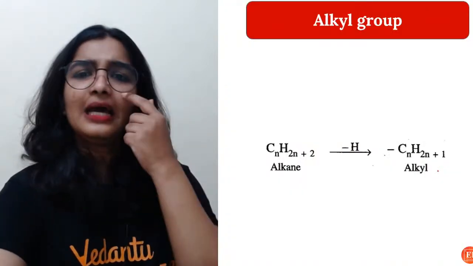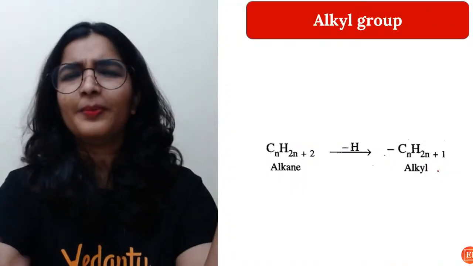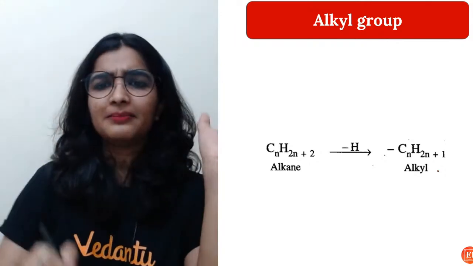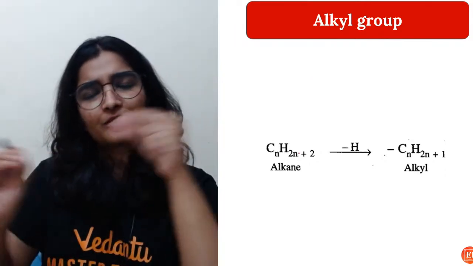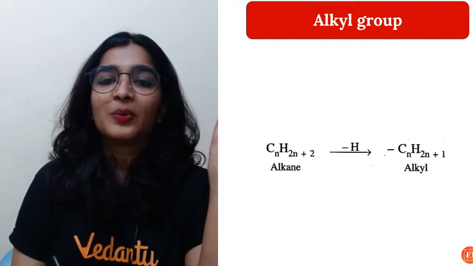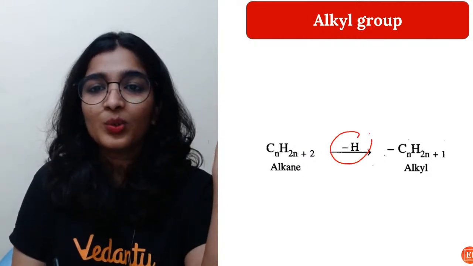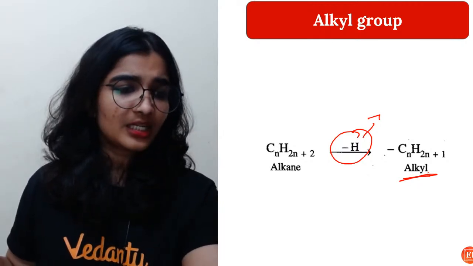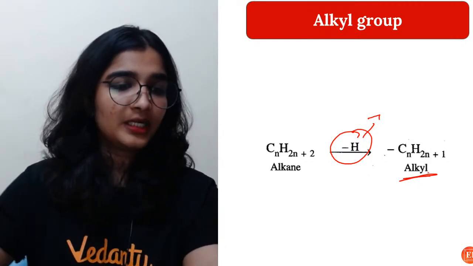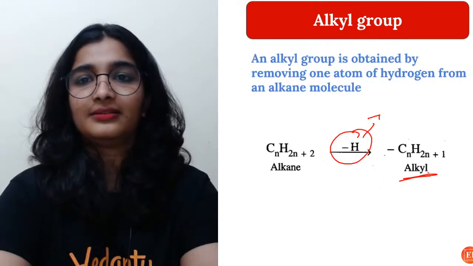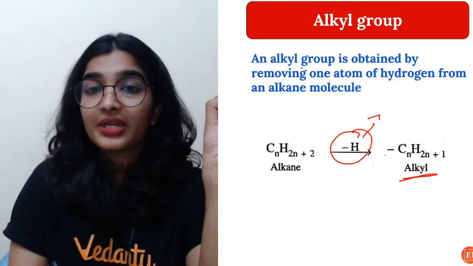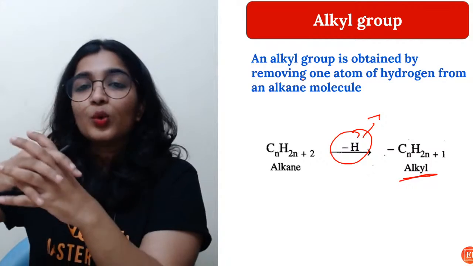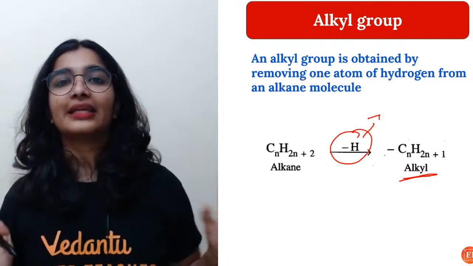Okay, now coming to what is an alkyl group. So many of you asked me, right? So very simple, you take an alkane. See, we have shown you in the formula. So in equation form, take an alkane, remove a hydrogen, you will end up getting an alkyl group. So an alkyl group is obtained by removing one atom of hydrogen from an alkane molecule.